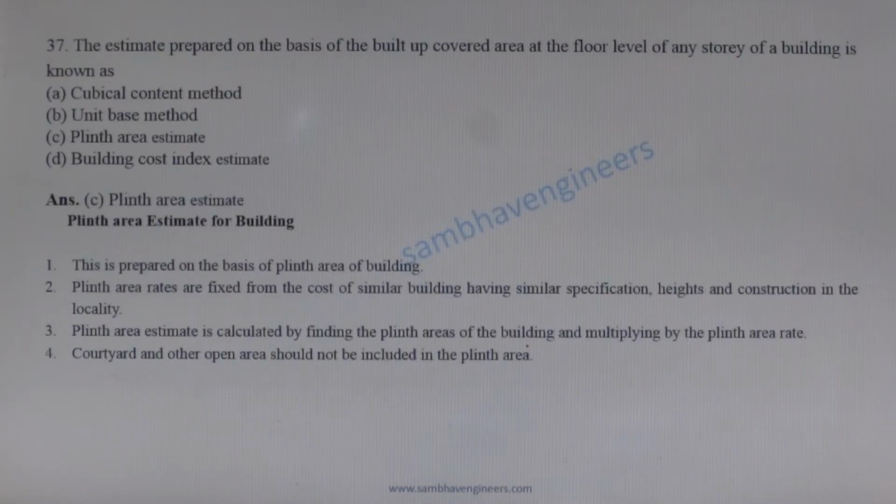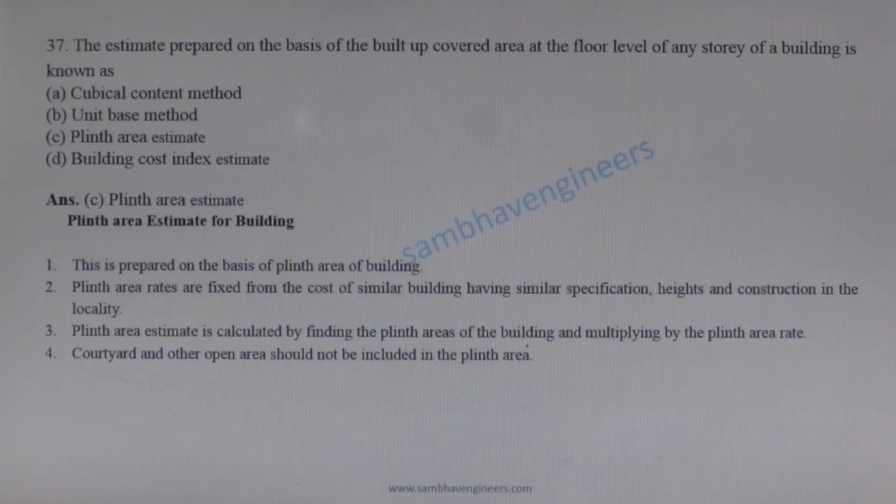Next question. The estimate prepared on the basis of the built-up covered area at the floor level of any storey of a building is known as, this type of estimate is known as plinth area estimate. Salient features of plinth area estimate are, these are prepared on the basis of plinth area of the building.